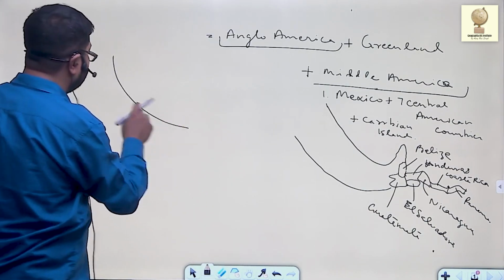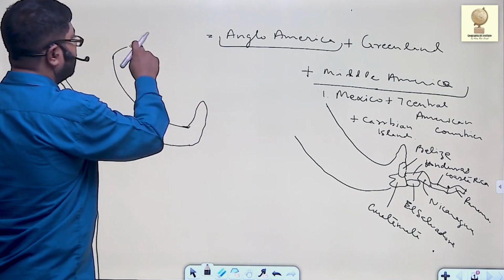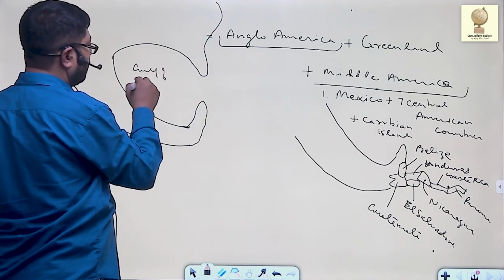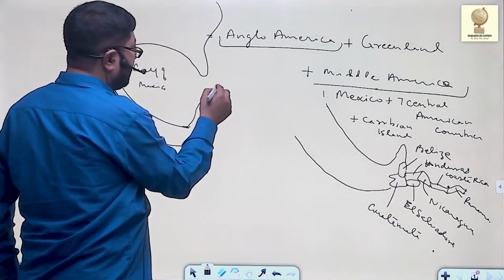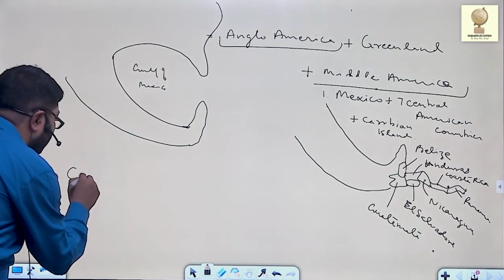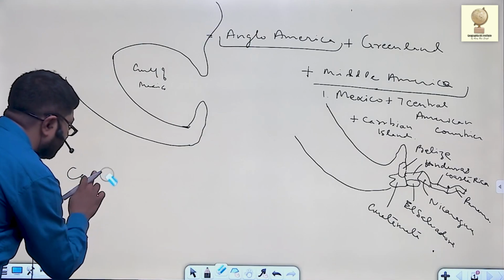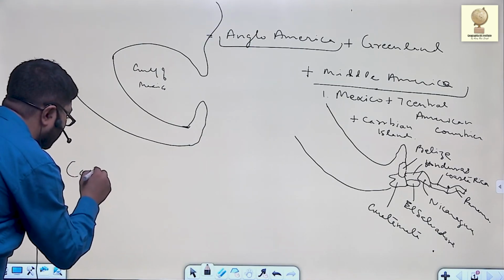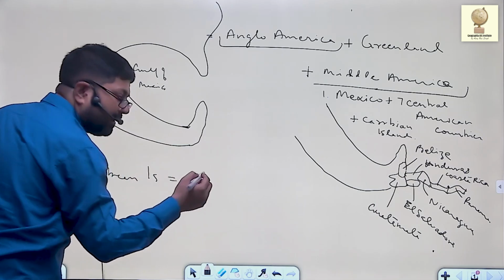If this is the Gulf of Mexico, and after this these are Central American countries, then the Caribbean islands are divided into two groups.